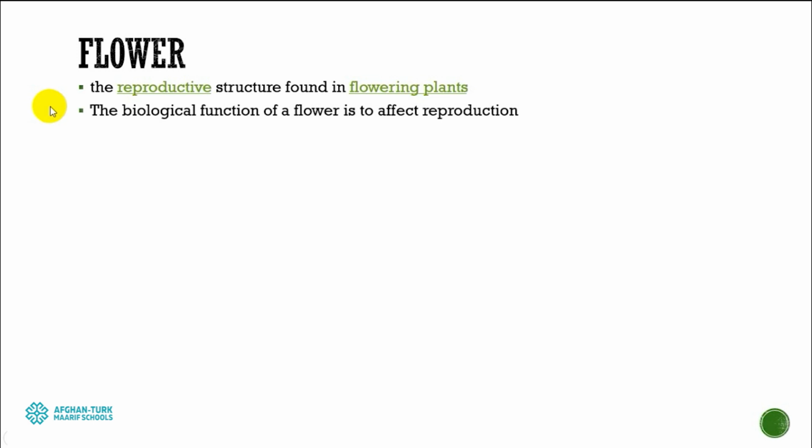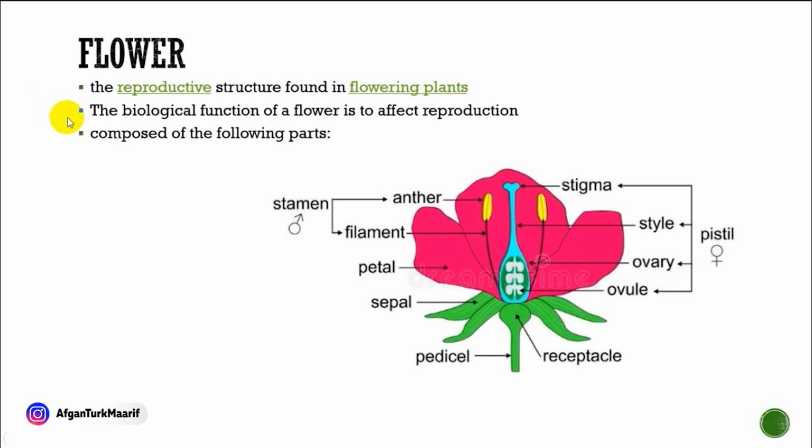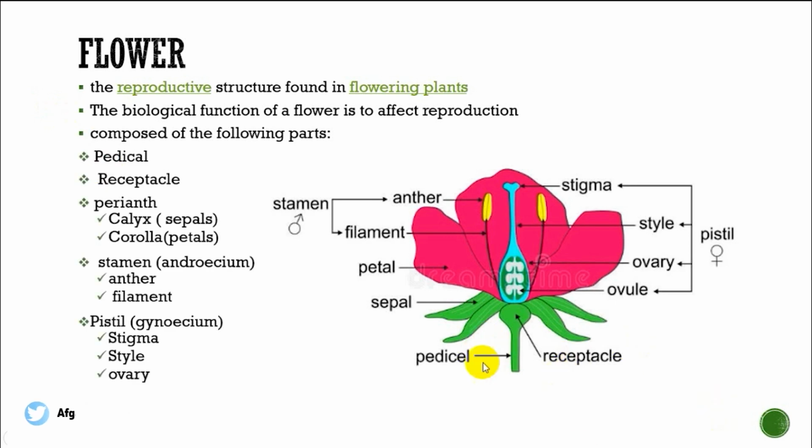Next structure, flower. Flowers are the reproductive part of a plant. It means with the help of the flower, new fruits and new flowers can grow, and it is composed of the following parts. It might have a pedicel. The pedicel is a structure which connects the stalk or stem with the flower. The receptacle is the bulb-like structure. Sometimes fruit can grow from that part, like a strawberry grows. And the sepal, the green leaf-like structures which protect the petals, the colorful leaves.